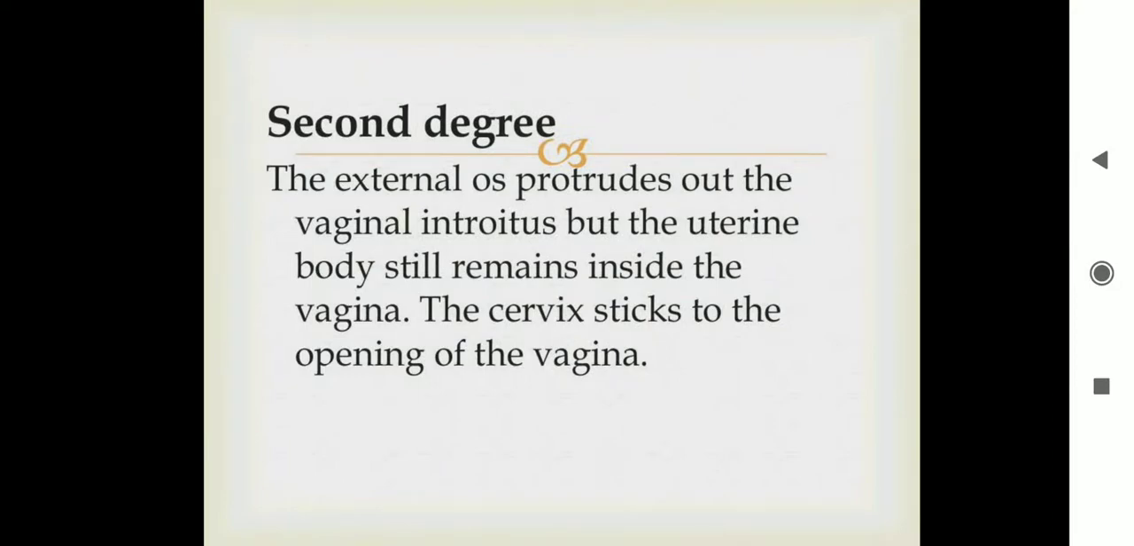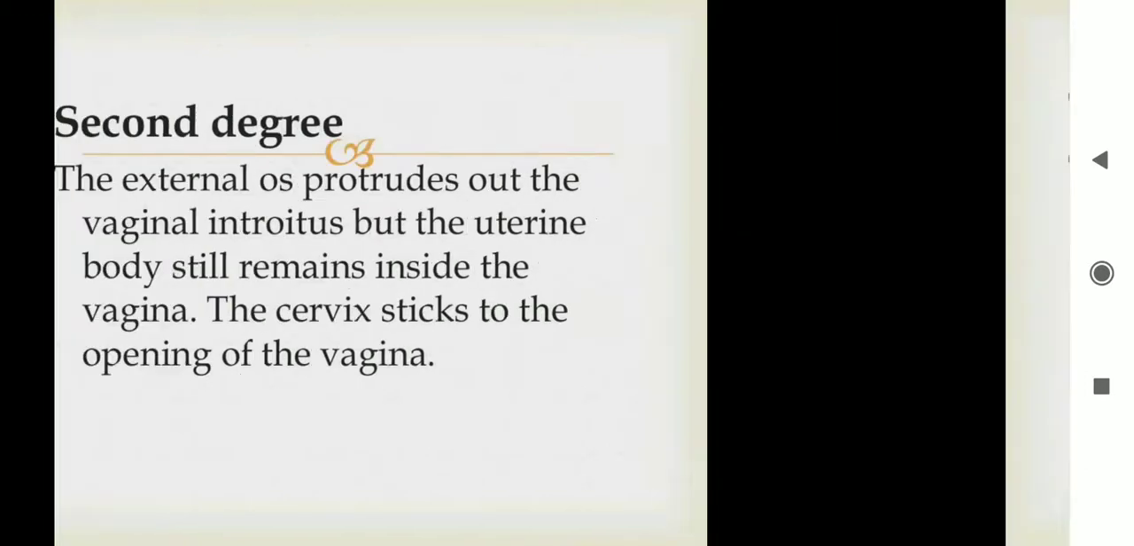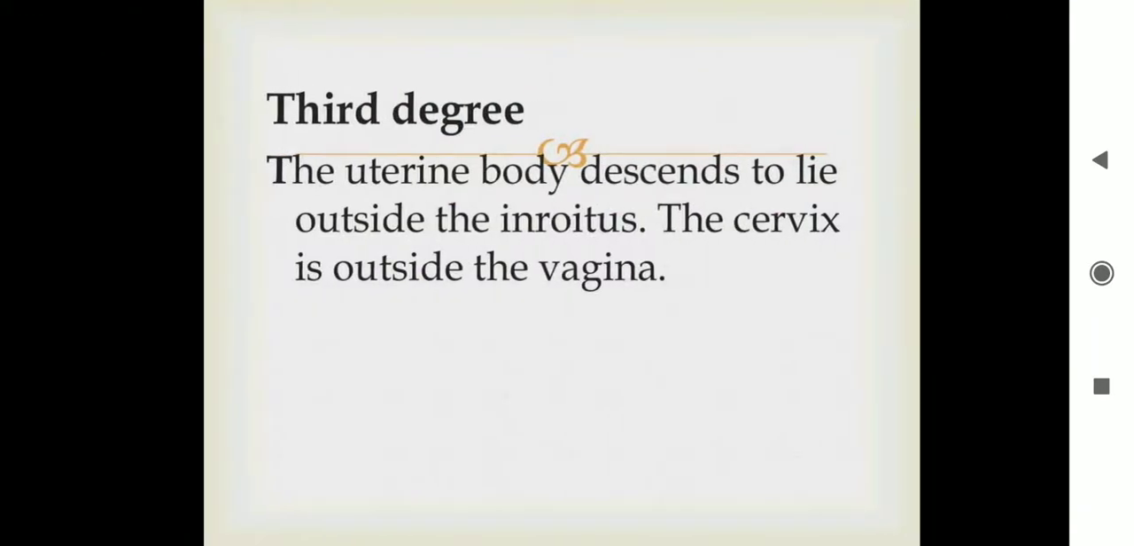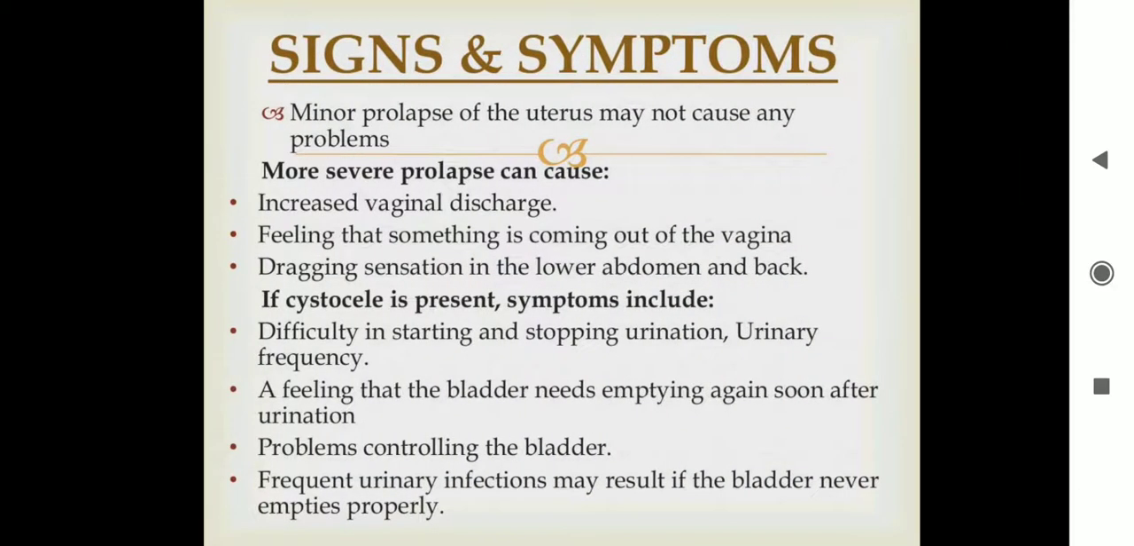Second degree: the external os protrudes outside the vaginal introitus, but the entire uterine body still remains inside the vagina. The cervix sticks to the opening of the vagina. Third degree: the uterine body descends to lie outside the introitus. The cervix is outside the vagina.